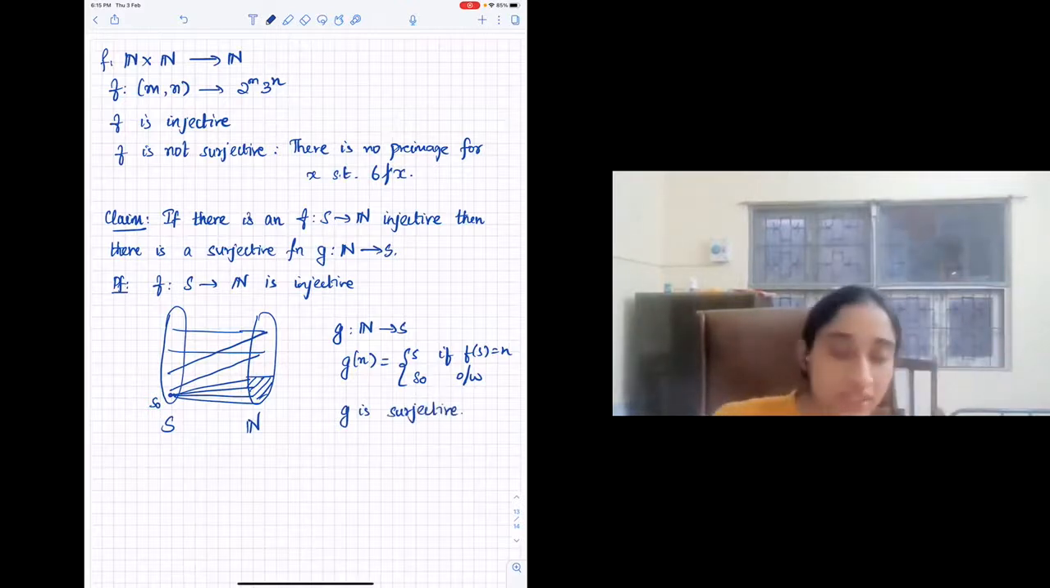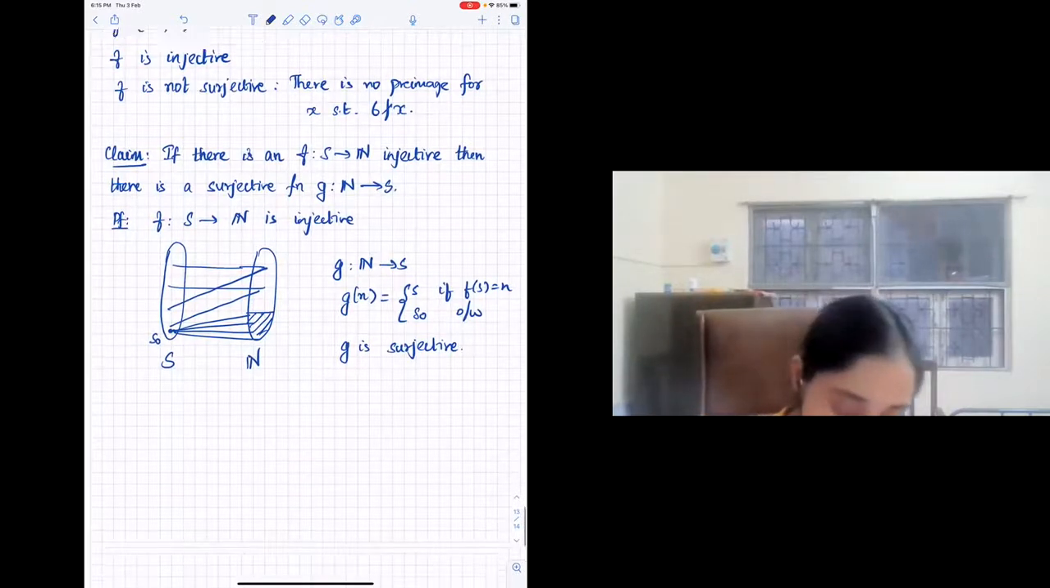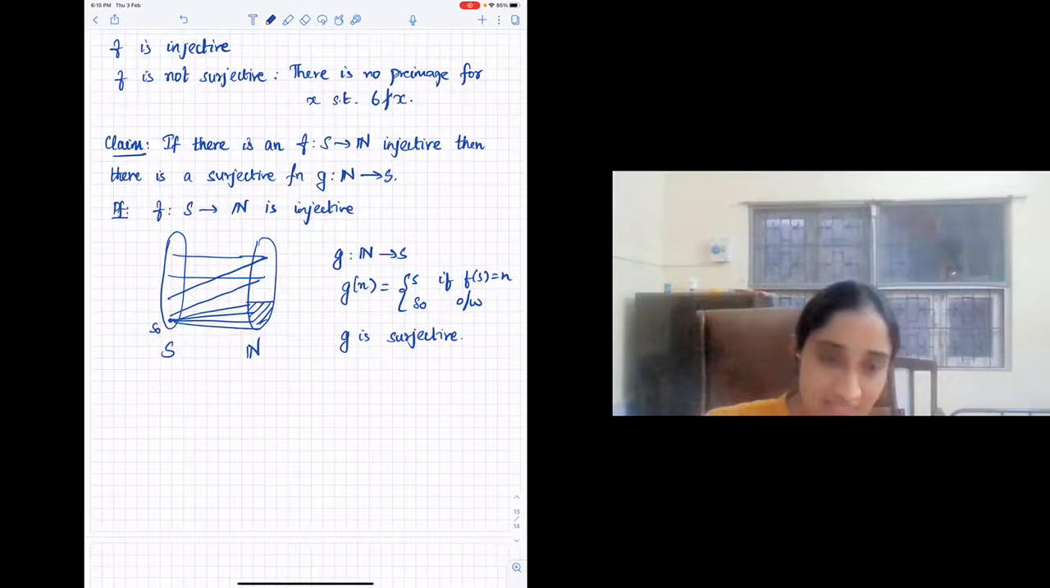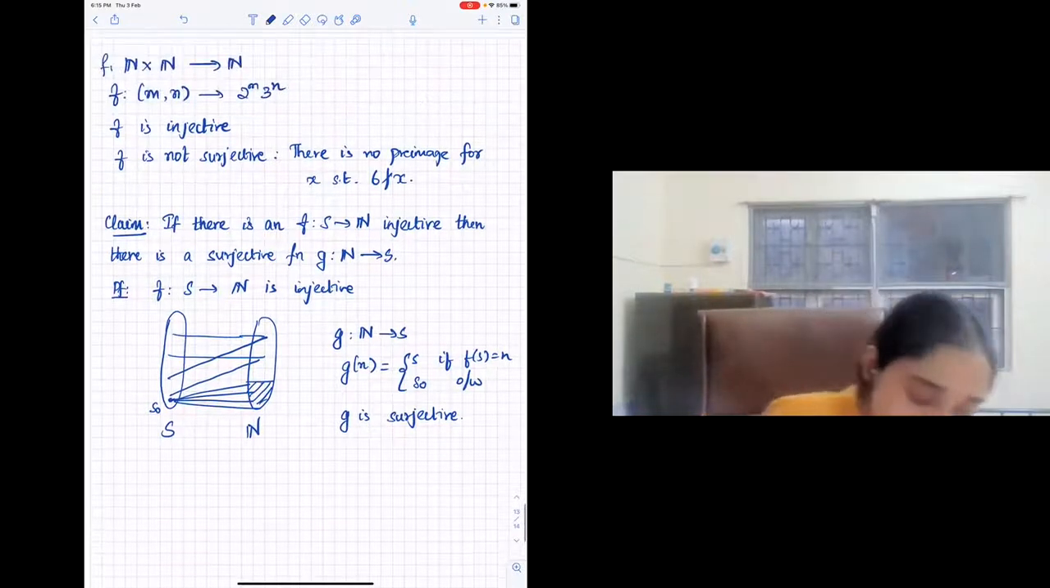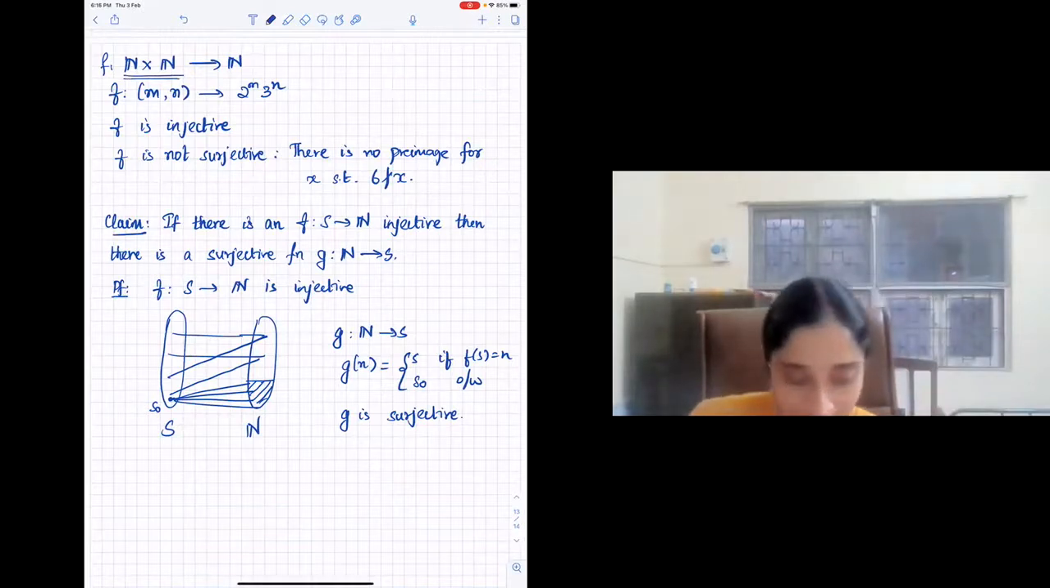Right? If you look at any element, it definitely has a pre-image. So if there is an injective map, then we can always construct a surjective map. But now the question is, if you have an injective map, you have a surjective map. But to show that some set is countable, for example, N cross N, you have to show that there is a bijective map between S and N.